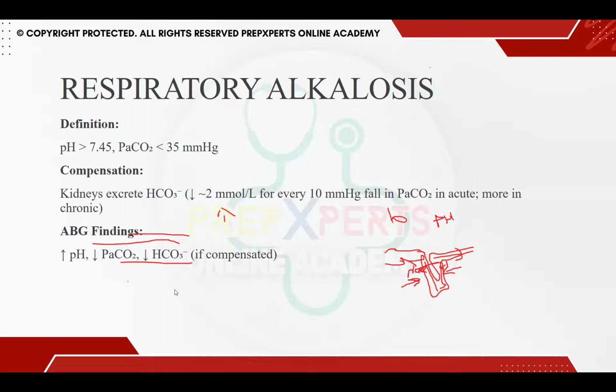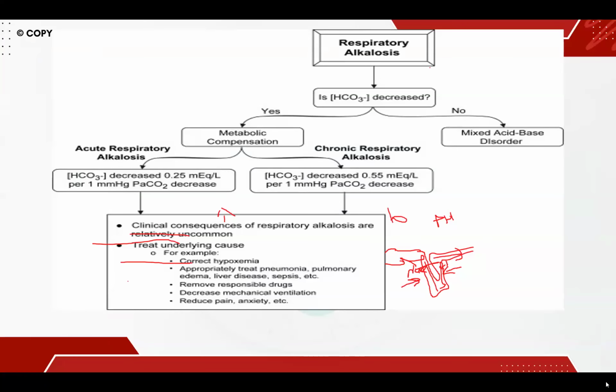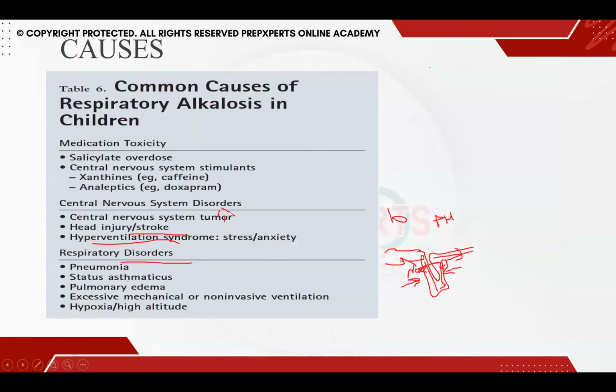What other causes of respiratory alkalosis could there be? Among the common causes we are discussing, it could be because of anxiety. Usually in anxiety disorder, children end up presenting with hyperventilation. In salicylate overdose, children present with hyperventilation and respiratory alkalosis. Another is pneumonia, where there is tachypnea. Because of the increase in respiratory rate, CO2 starts to wash out from the body, which ends up causing respiratory alkalosis.